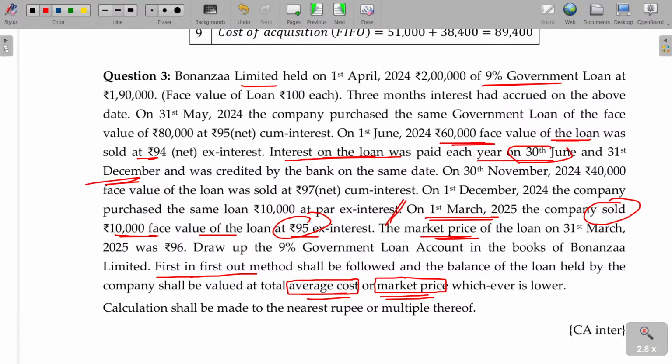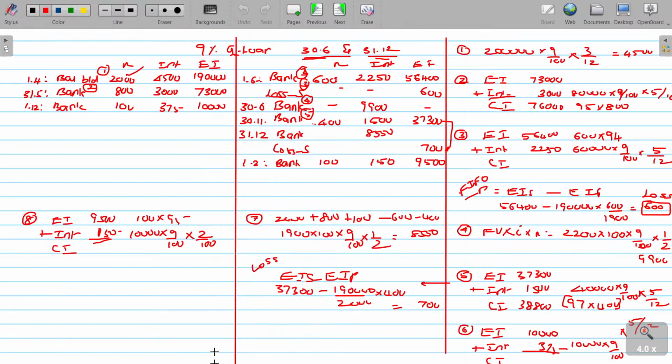The market price and the profit and loss to be there. Sorry, sale minus purchase price, excluding interest. Sale value being 9,500. Purchase price being, from this original balance you are going to purchase, opening balance 1,90,000 for 2,000, for this 100, how much should it be? No profit, no loss. Okay, good.